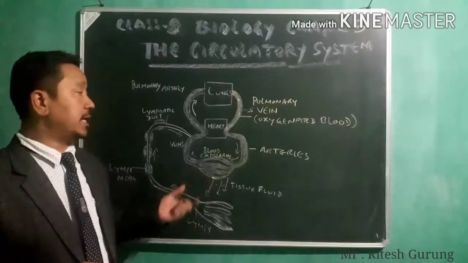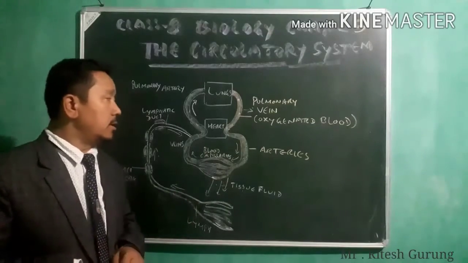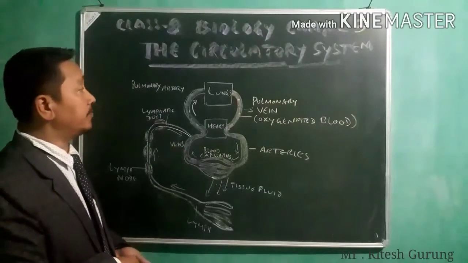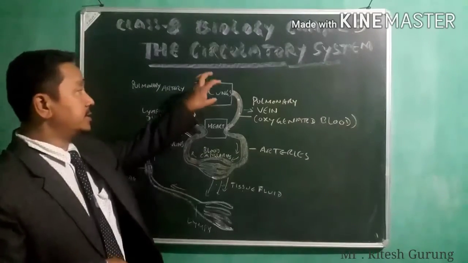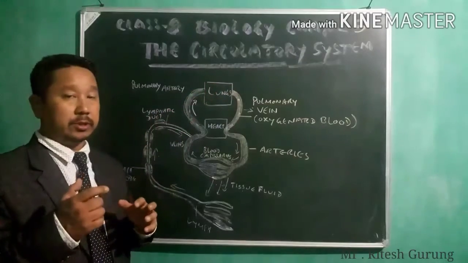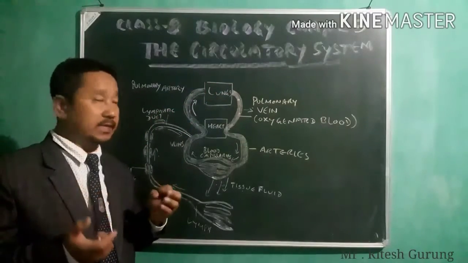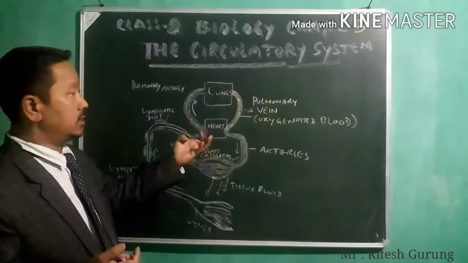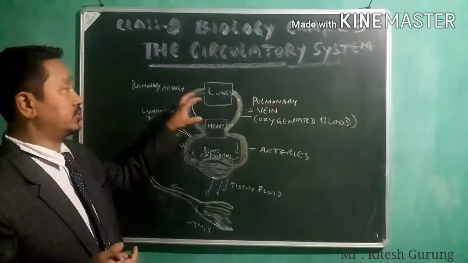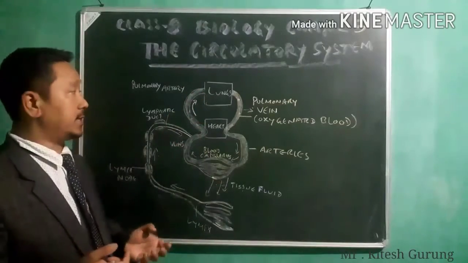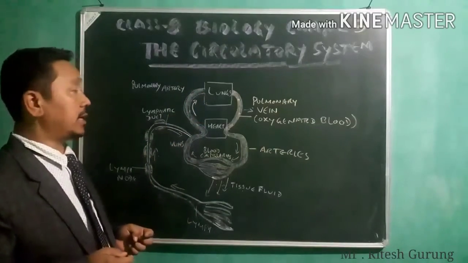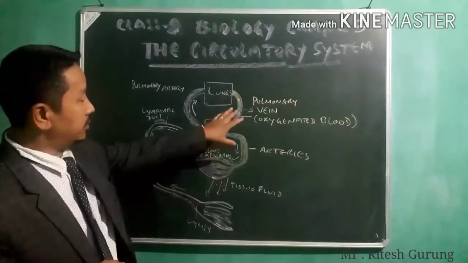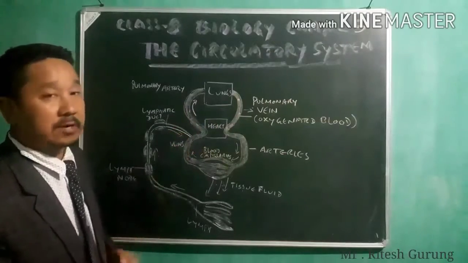As you see in the diagram here, which is also given in the book, see, this is the lungs. Just to make you understand, actually the lungs and the heart are not in this shape, but just to show you. See, this is the lungs, this is the heart, and here you see the blood vessels.